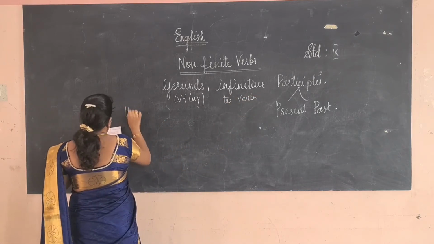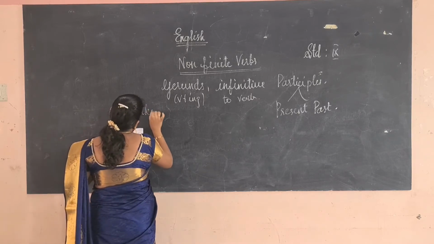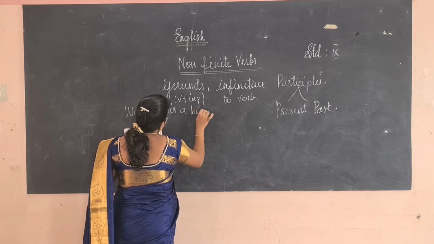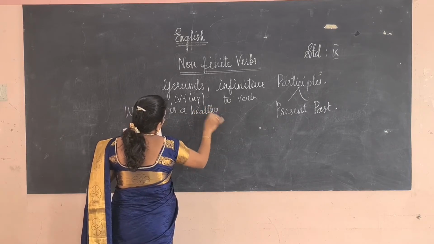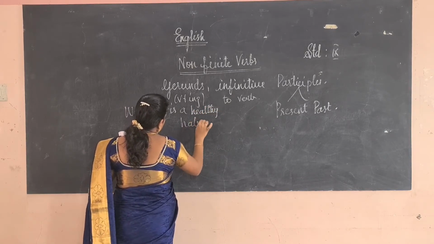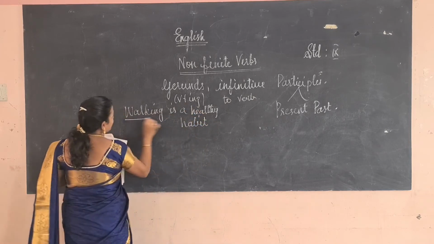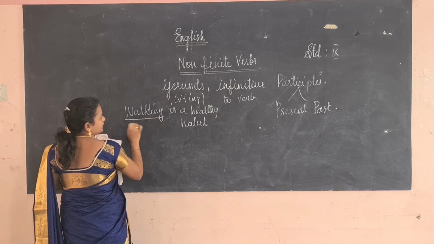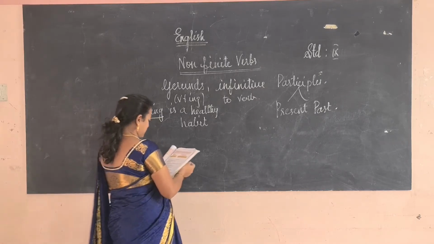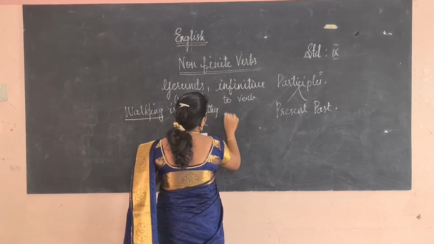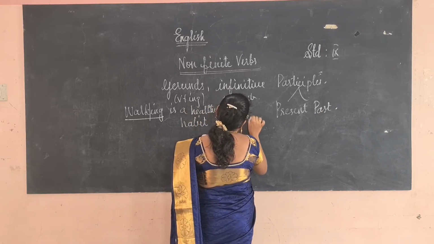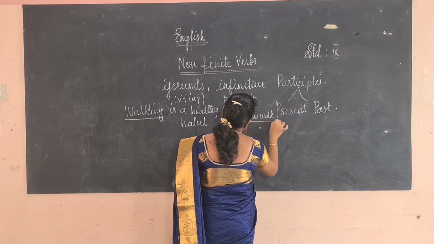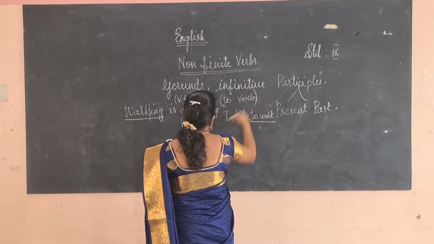Gerund: Walking is a healthy habit. So here we have used the gerund. Gerund acts as a subject. Verb plus ing. Infinitive: I like to walk. So to plus verb is infinitive.